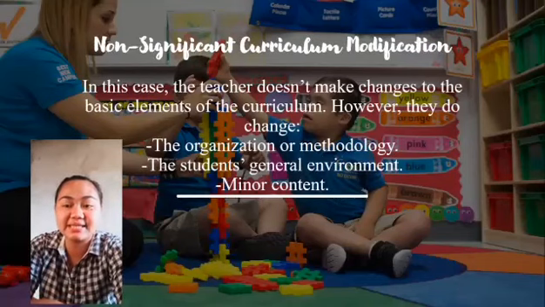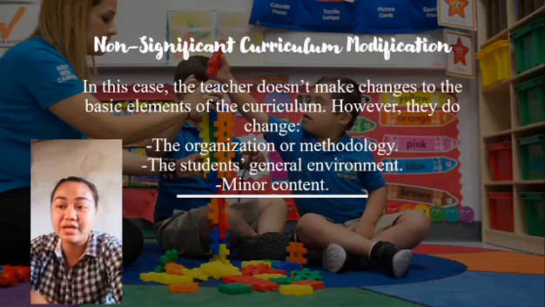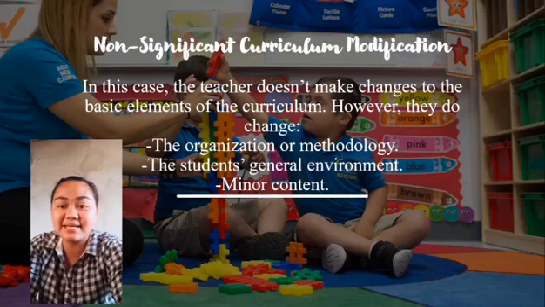So what is non-significant curriculum modification? In this case, the teacher doesn't make changes to the basic elements of the curriculum. However, they do change, first, the organization or methodology, second, the student's general environment, and third, the minor content. Within these guidelines, the modifications only affect things such as the kinds of activities or the evaluation method. They never affect educational goals. Those will be the same as they are for all the other students. Consequently, there won't be any repercussions in the child's evaluation or whether or not they go on to the next grade.